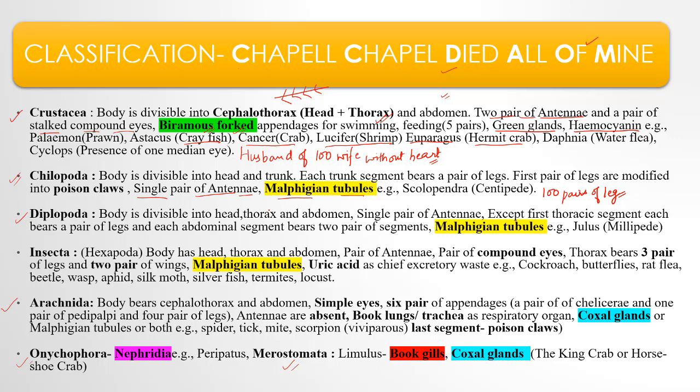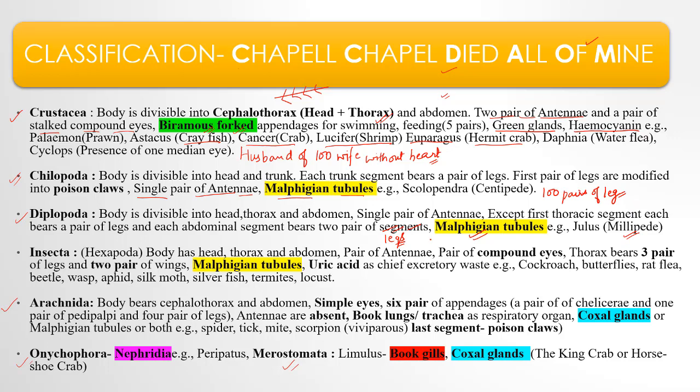Except the first thoracic segment, each bears a pair of legs, and each abdominal segment bears two pairs of legs. So each thoracic segment is having one pair of legs, and each abdominal segment is having two pairs of legs. Excretory organ is Malpighian tubules only. Example: millipede, means around 1000 legs.